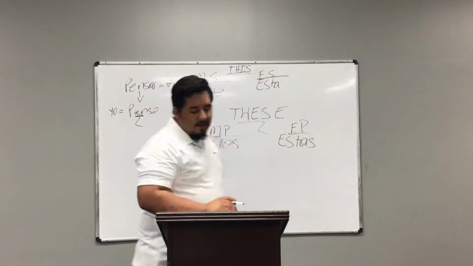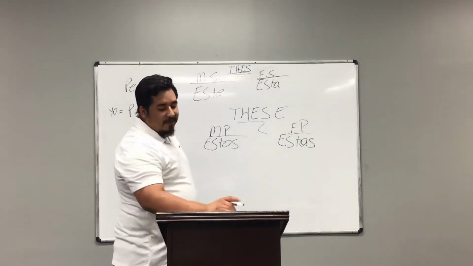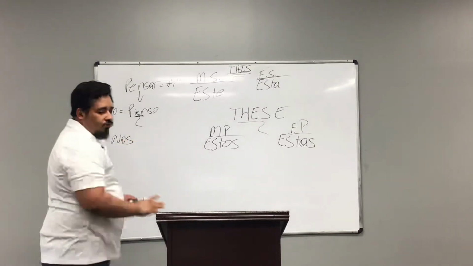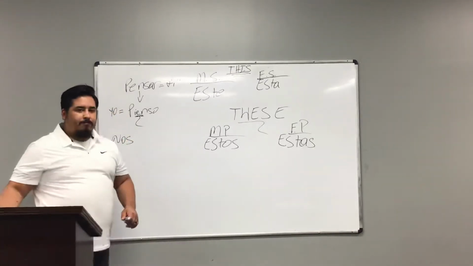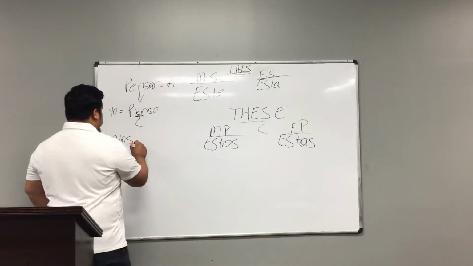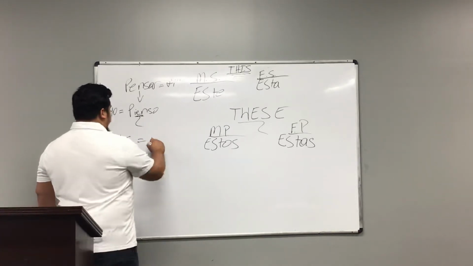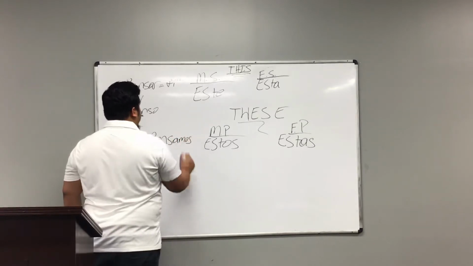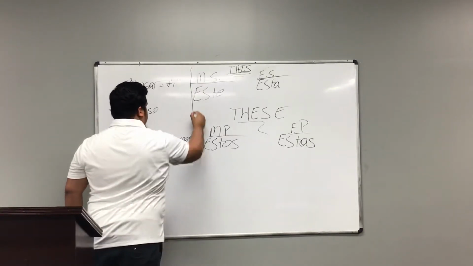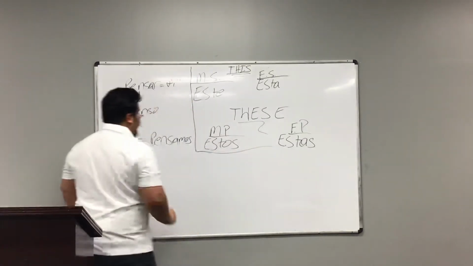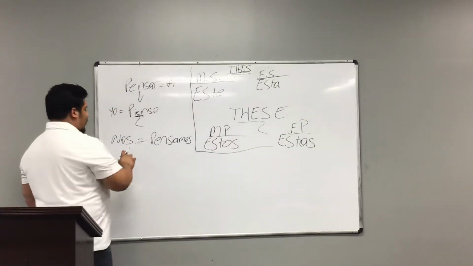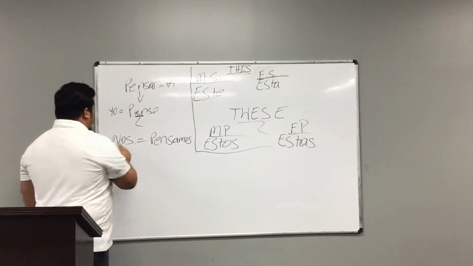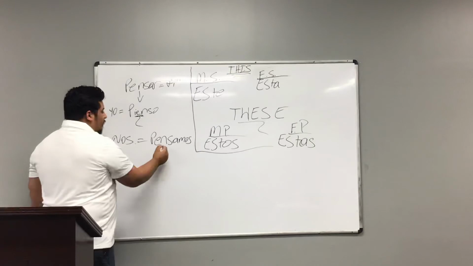The only exception that we have is the nosotros form. I want to make sure you can see it. The nosotros form would be pensamos. Let's go ahead and section that off, since that's for the second part of this lesson. So we want to focus right here for now. For the nosotros form, we use pensamos.